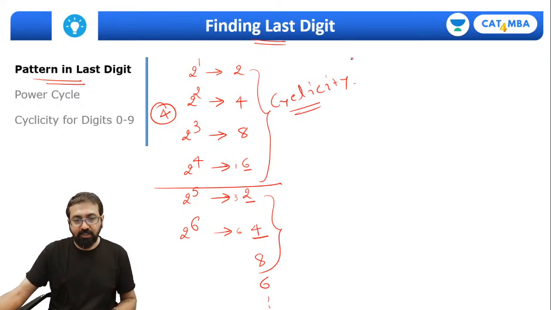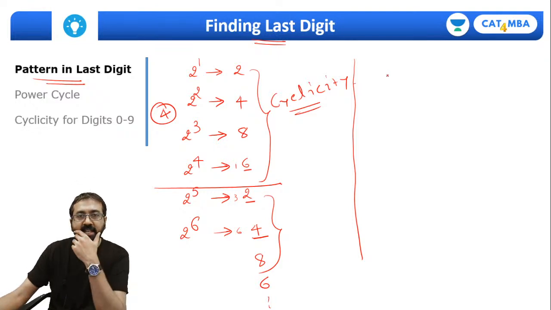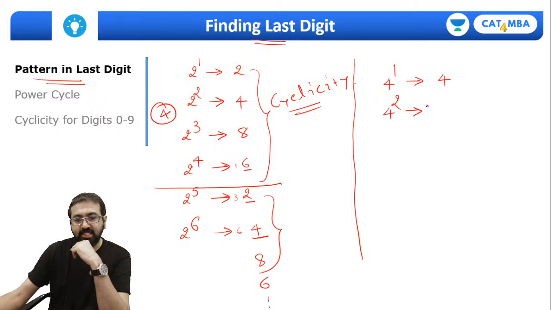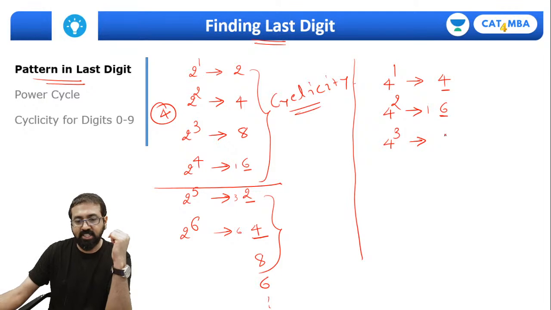Everyone, if we take another digit, let's take another example. Let me take something like 4. What is 4 raised to 1? It's 4. What is 4 raised to 2? It's 16, so the last digit is 6. Here the last digit is 4, and here it is 6. What is 4 raised to 3? The last digit is once again 4. What is 4 raised to 4? 256, so the last digit will be 6.